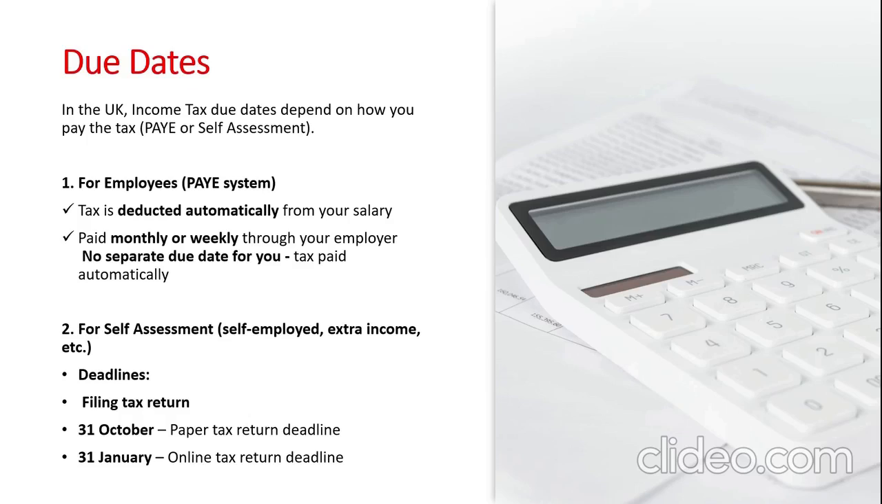The due dates for tax. For an employee, there's no problem. It's automatic, deducted by the employer using the PAYE system. It is the self-employed individual that will have to file their own income and self-assessment on the following dates. 31st October, if they are filing the paper tax return. 31st January, if they are doing it online.